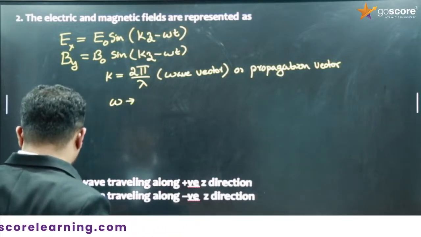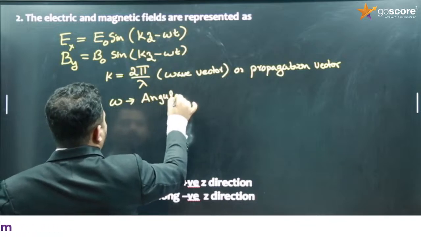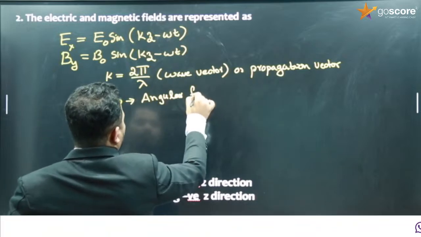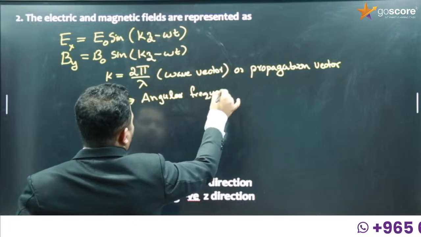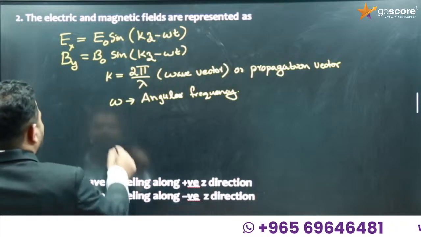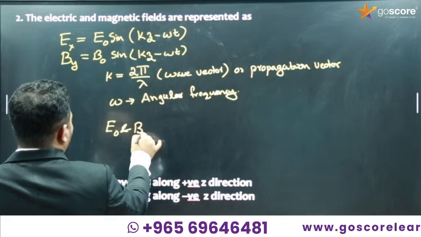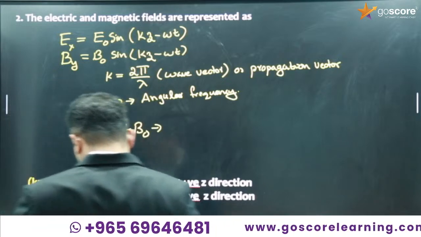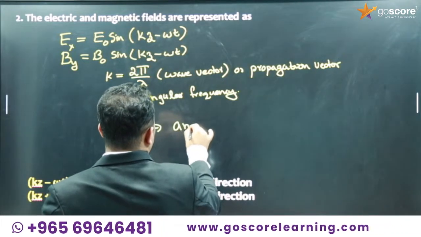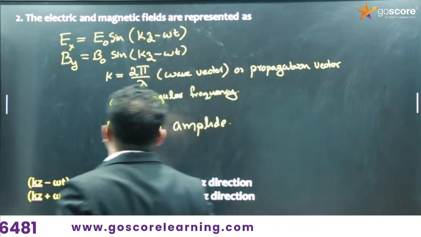Omega means angular frequency. And what are E0 and B0? E0 and B0 are amplitudes, that is the peak values, right? So E0 and B0 are amplitudes.